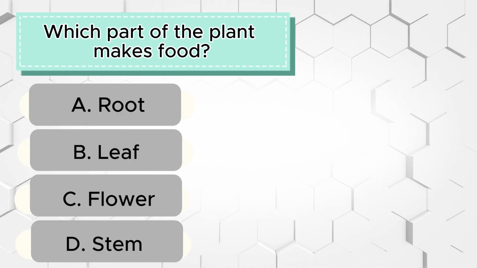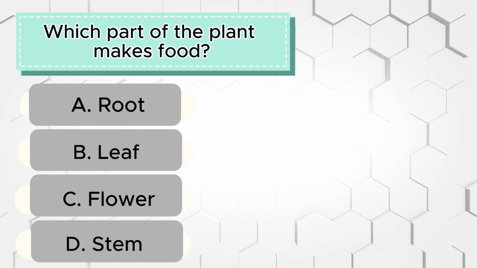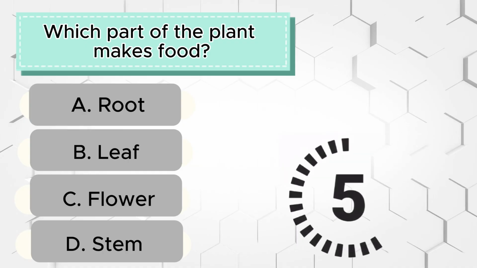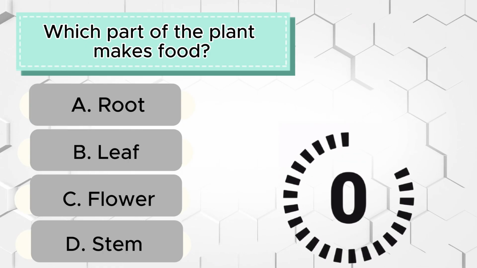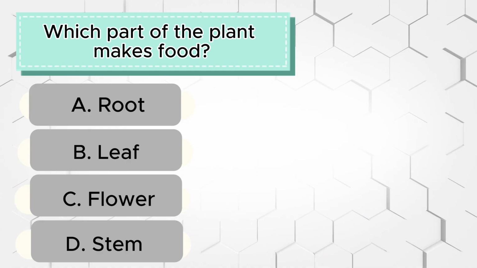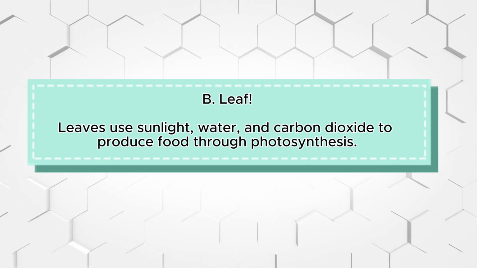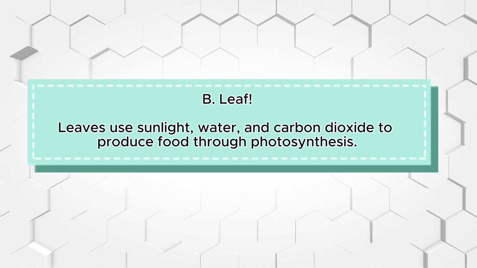Question 1. Which part of the plant makes food? A. Root. B. Leaf. C. Flower. D. Stem. Time's up! The correct answer is B. Leaf. Leaves use sunlight, water, and carbon dioxide to produce food through photosynthesis.